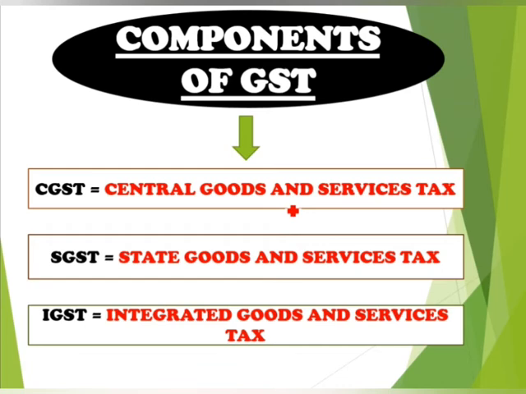And SGST means State Goods and Services Tax, which is levied by the state government. Then IGST, Integrated Goods and Services Tax, it should be dealt with in interstate purchase or interstate sales cases. Okay, if we are going to purchase from outside the state... and in the case of CGST and SGST, it should apply within the state, intrastate supply of goods and services.